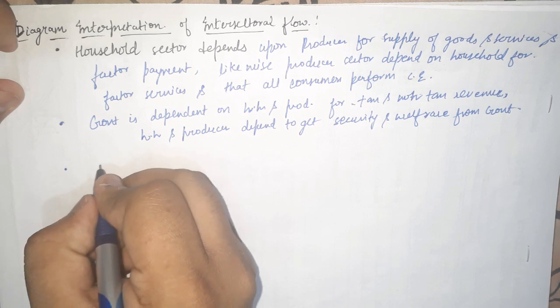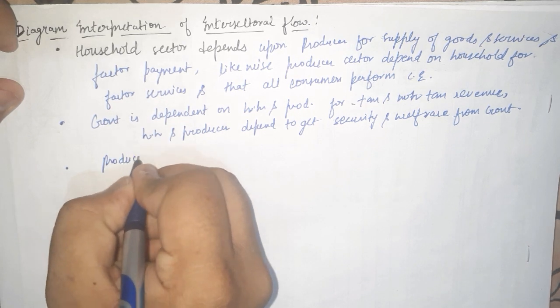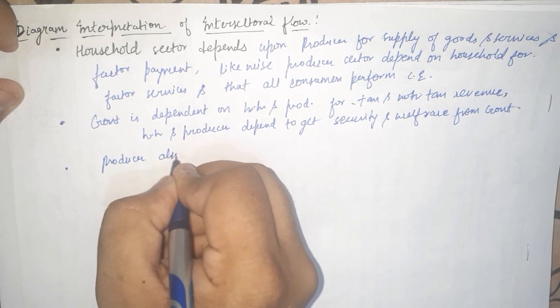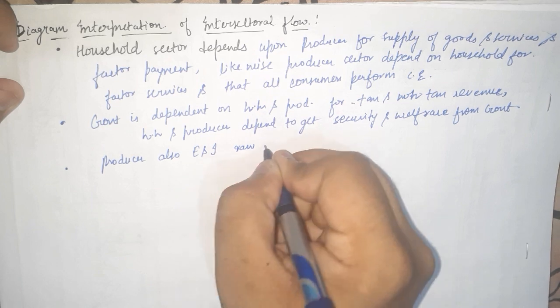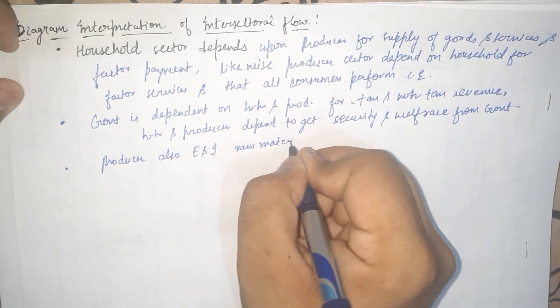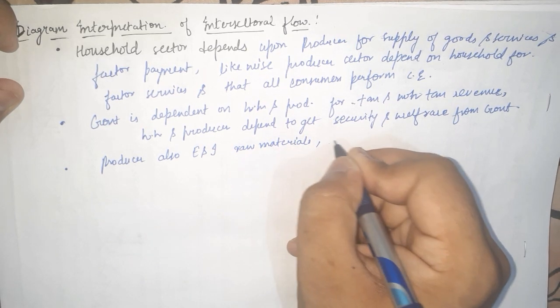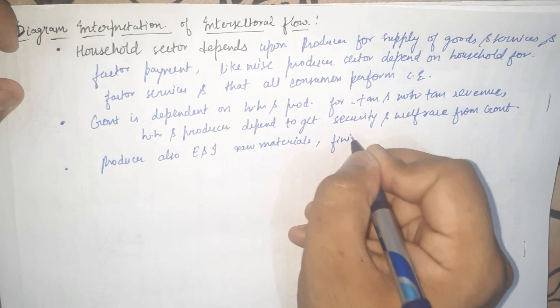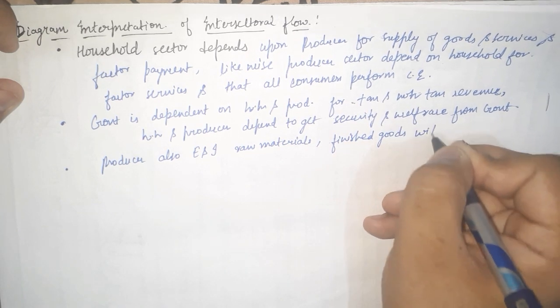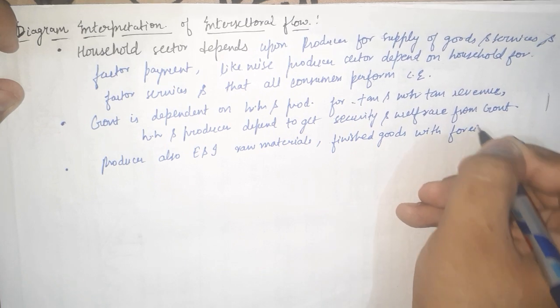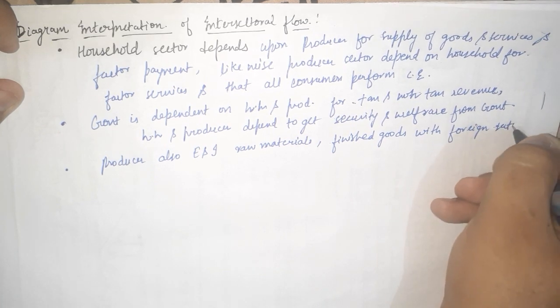Third, I can say producers also export and import raw materials and finished goods with the foreign sector.